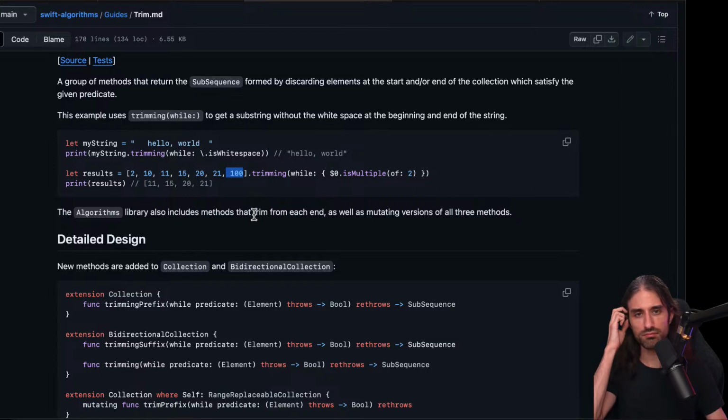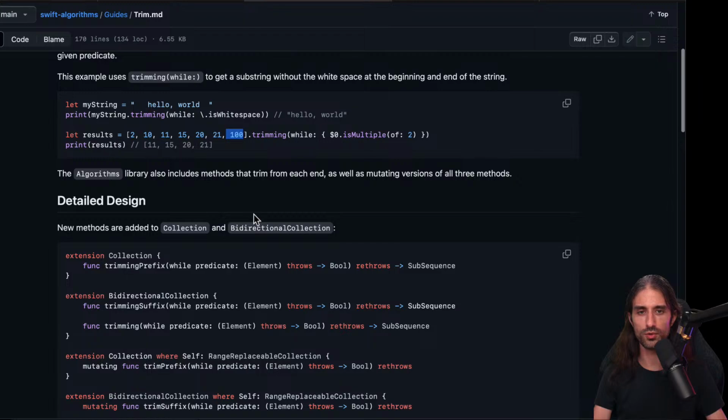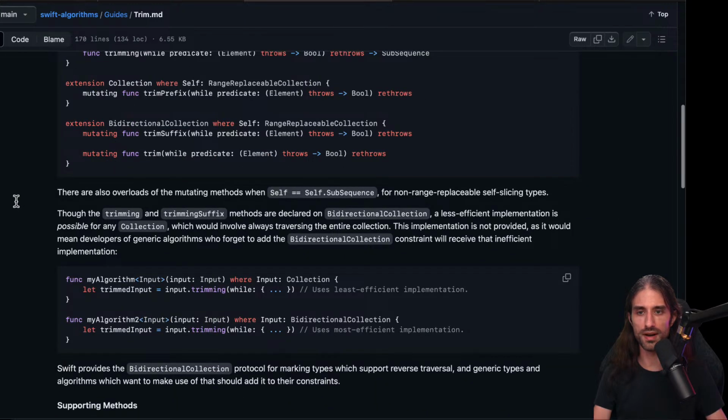So same thing here. I think this one, if you were to implement it, you could find a way to do it. It's way less complex. I don't have a clear use case where it could make sense, because the typical use case is around strings, character strings, but they already have a method to trim new line and white spaces, actually to trim characters in a given character set.